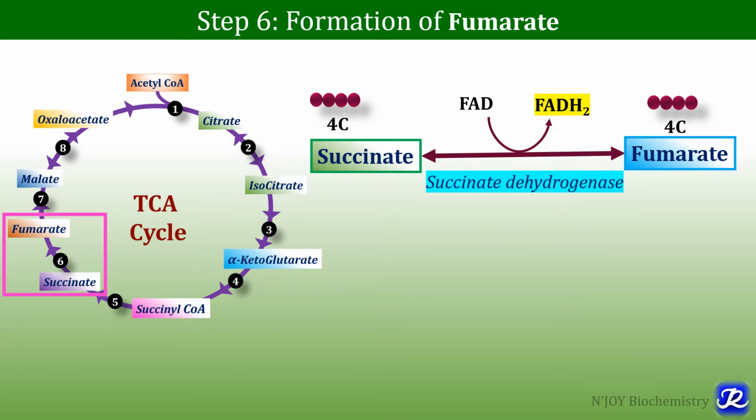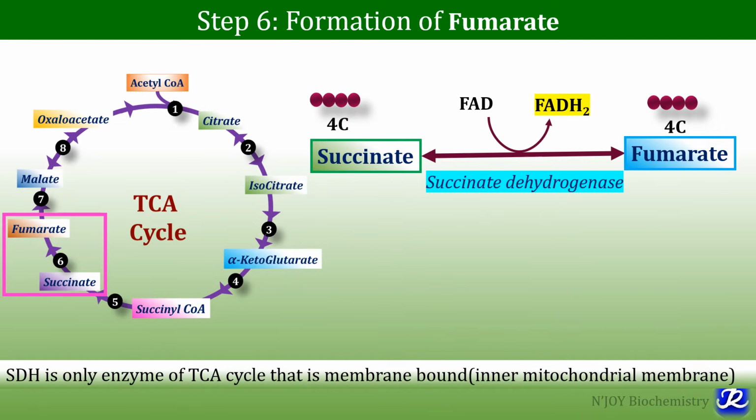This reaction is catalyzed by succinate dehydrogenase, and this is the reversible reaction where FAD is reduced to FADH2. And this succinate dehydrogenase enzyme, which is important in this reaction, that is formation of fumarate from succinate, is the only enzyme of TCA cycle that is membrane bound. It is located in the inner mitochondrial membrane. All the rest of the enzymes of TCA cycle are present in the mitochondrial matrix.